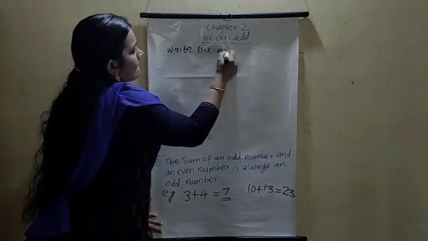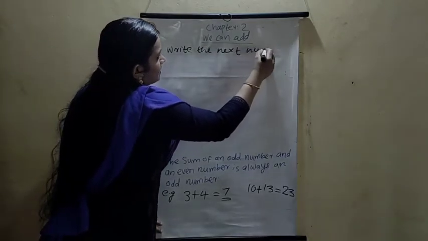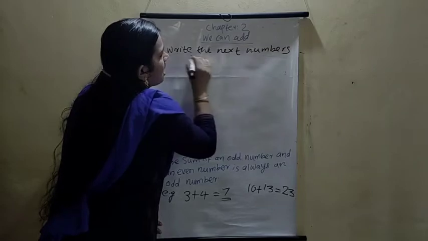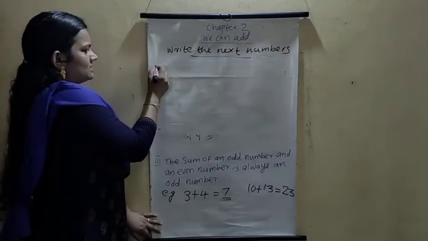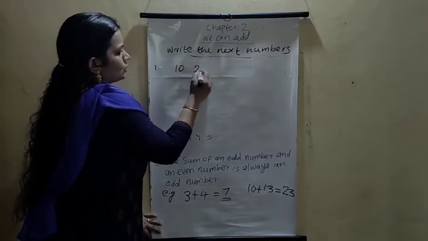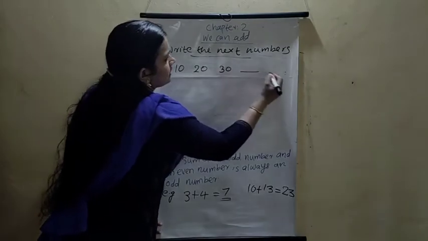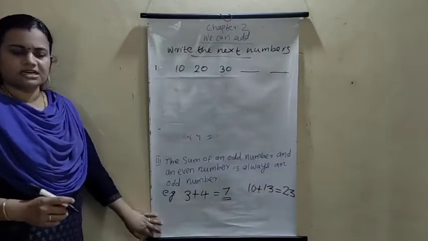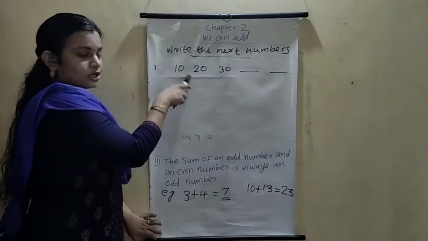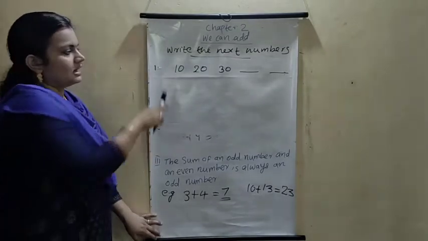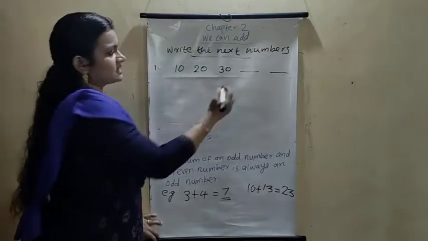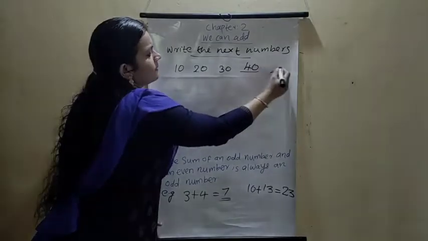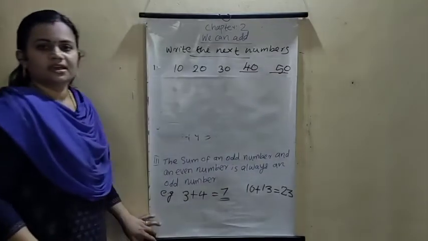Write the next numbers. How to find out this? An example is given: 10, 20, 30. What about the next two numbers? 10, 20. What is the difference? It is 10. 10, 20, 30. What comes next? 40, 50.